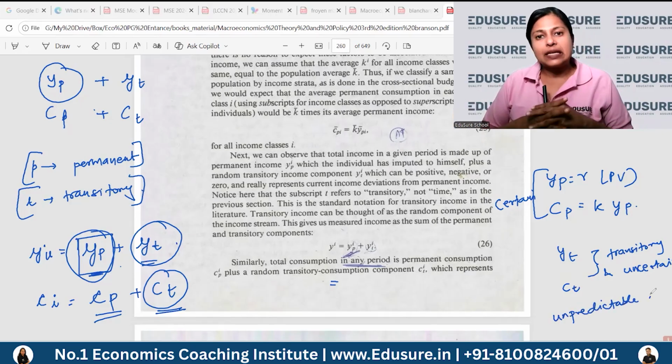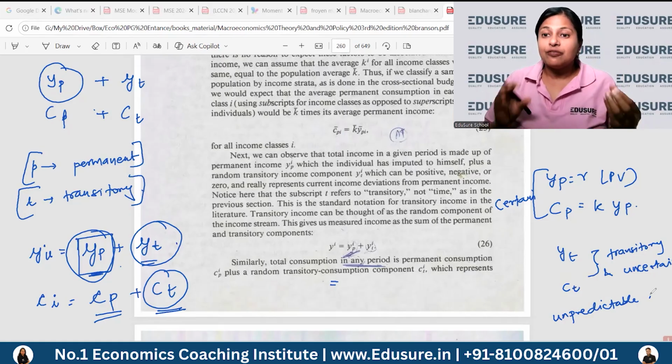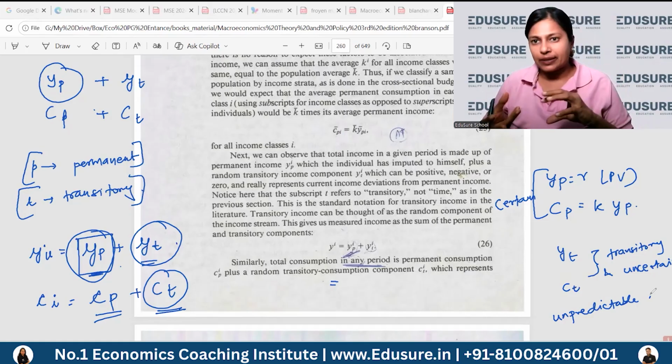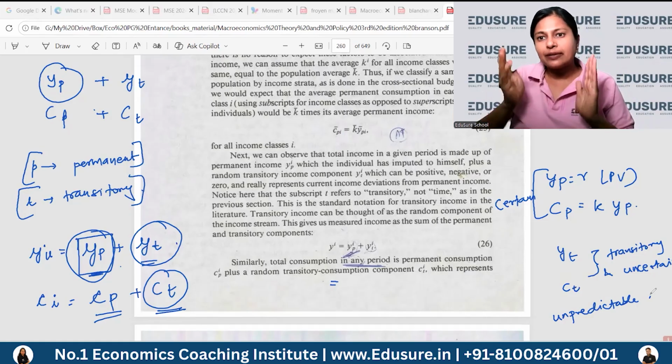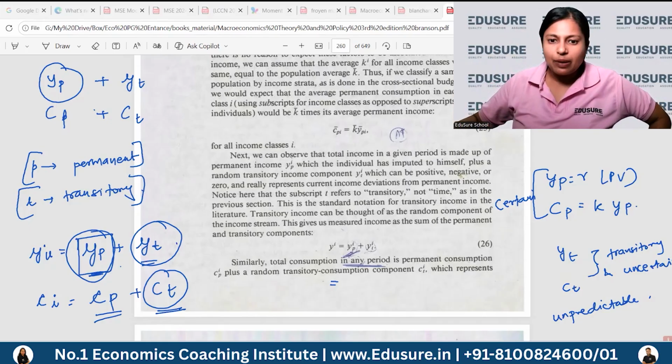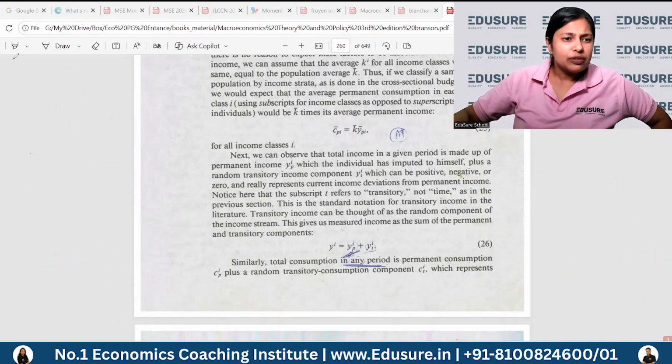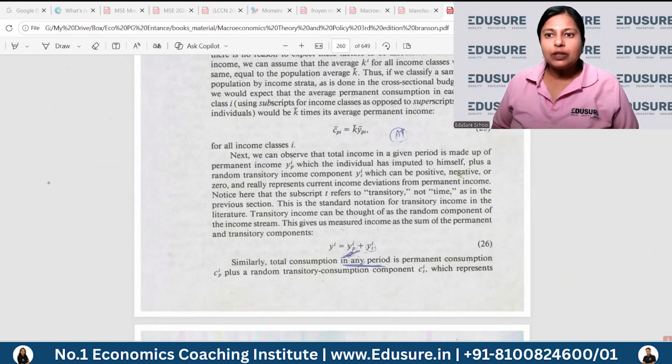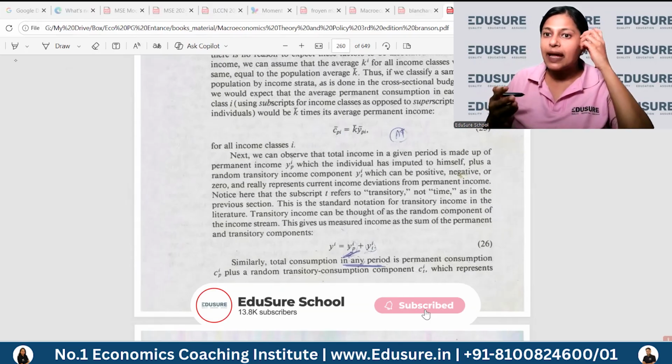So Friedman is saying that every year you will have some part of your consumption which will be unpredictable, that will not follow the pattern, and some part of your consumption will be predictable and that can follow a pattern. Okay, so now we're going to talk about what Friedman said about this permanent and transitory component. It looks very interesting to me because things like lottery, which are a one-time thing, right? Now you could not deal with them properly in the life cycle hypothesis.